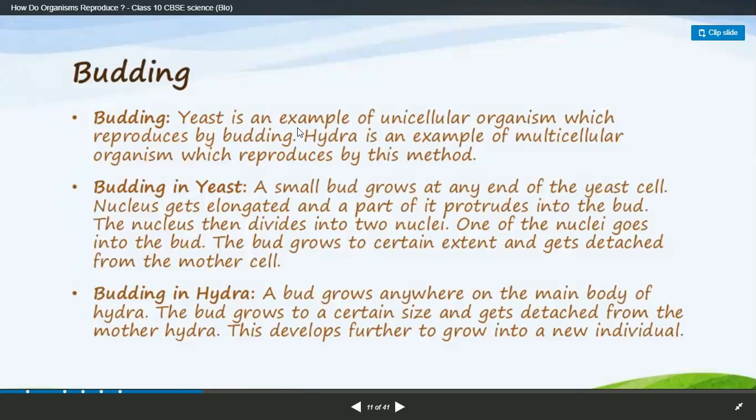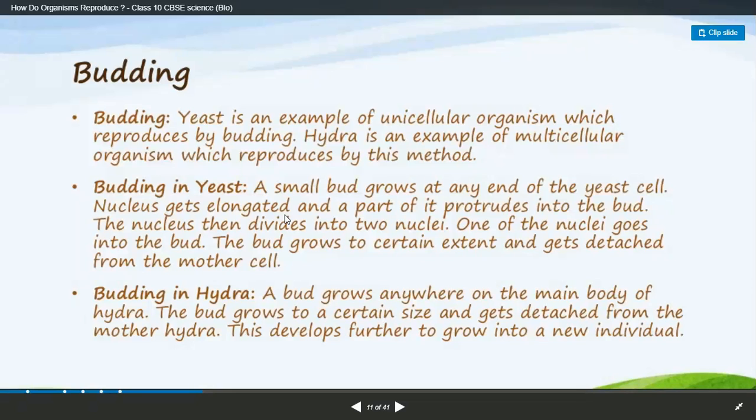So next, budding. Budding is common in yeast, which you all know. Yeast is a very common example of a unicellular organism which reproduces by budding. Hydra is an example of a multicellular one. In unicellular organisms, yeast follows it; in multicellular organisms, hydra follows it.